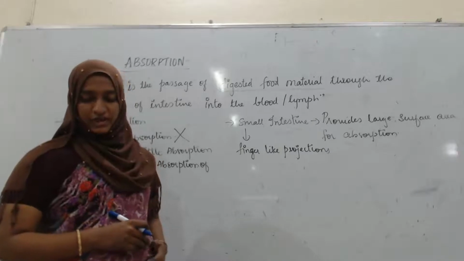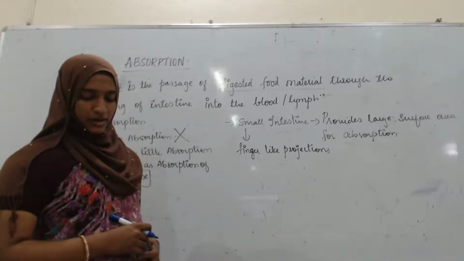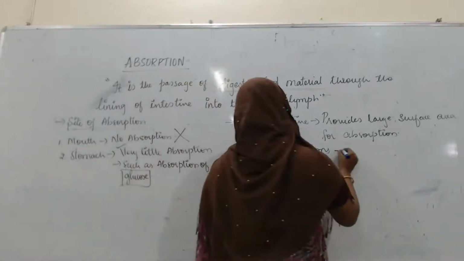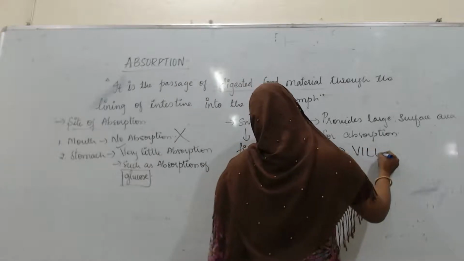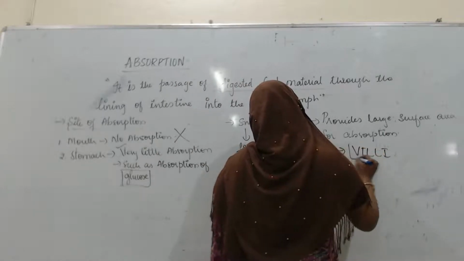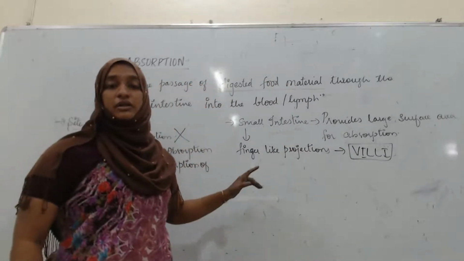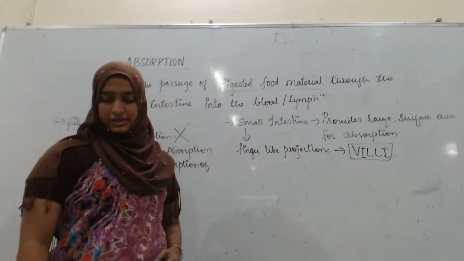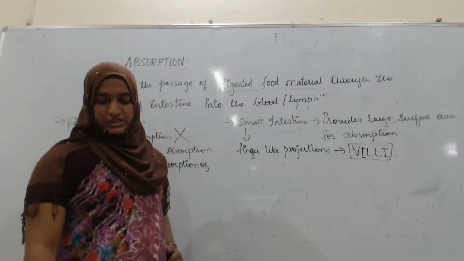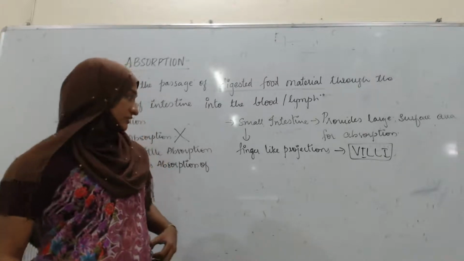They are called the villi, which project into the lumen of the intestine.